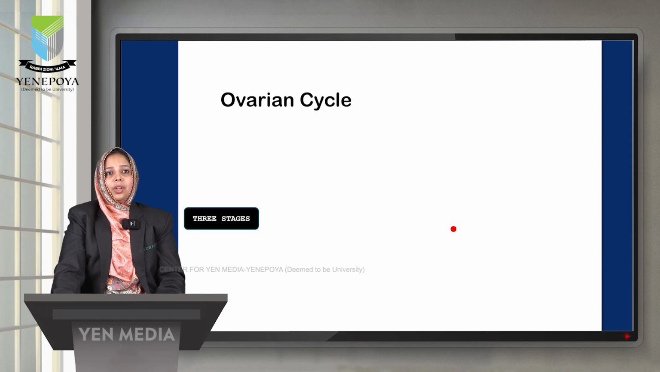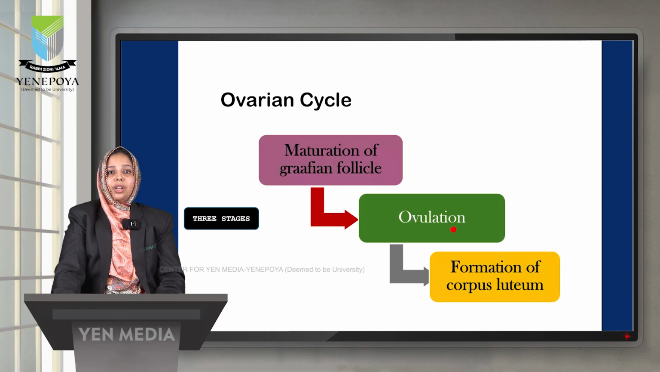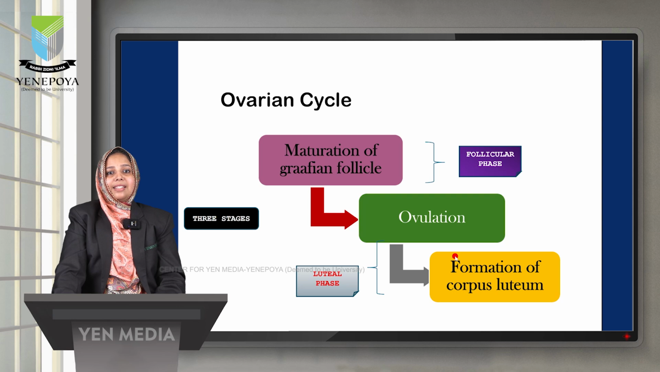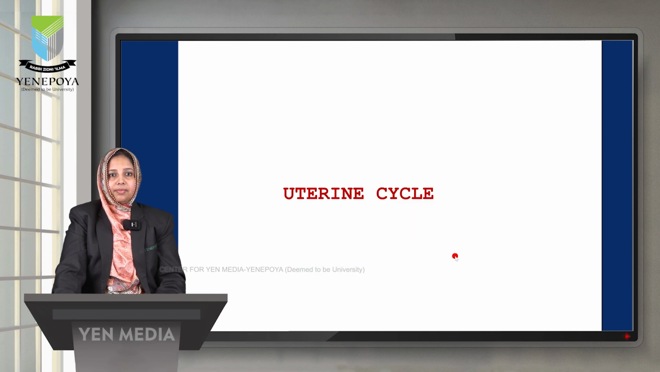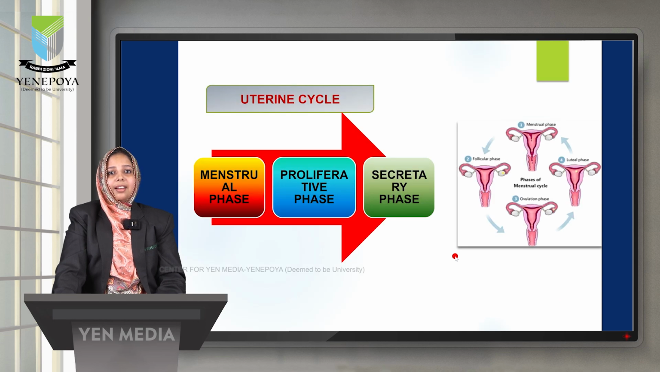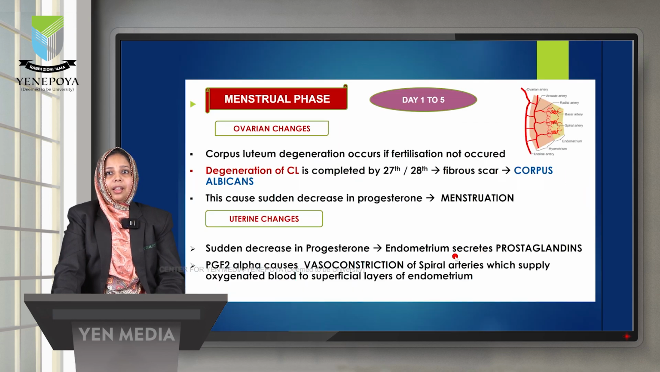Now coming to the ovarian cycle, as a gist I can say there are 3 stages: maturation of the Graafian follicle, then ovulation, then the formation of the corpus luteum. The maturation of the Graafian follicle is called the follicular phase. The ovulation as well as the formation of the corpus luteum is called the luteal phase. Now coming to the uterine cycle. The uterine cycle consists of 3 phases: the menstrual phase, the proliferative phase and the secretory phase. Let's see one by one.